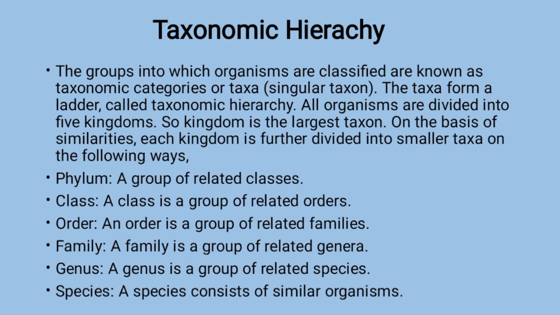So, these are the characteristics of taxonomic hierarchy that forms a ladder. Phylum is the topmost, then lower is class, then lower is order, lower is family, lower is genus, and the lowermost is species.